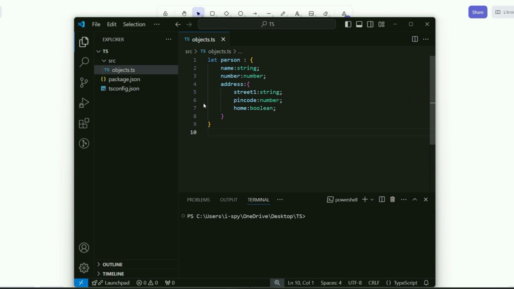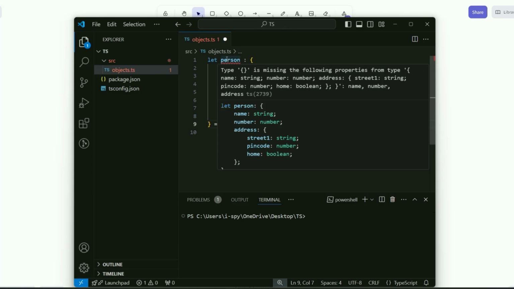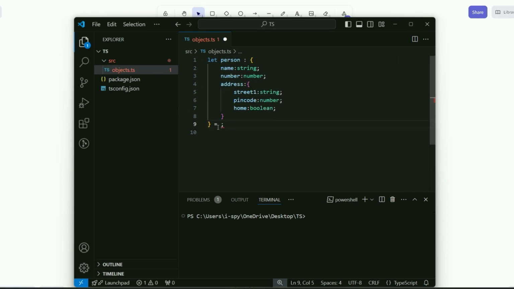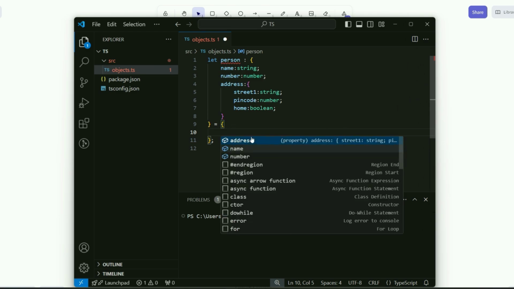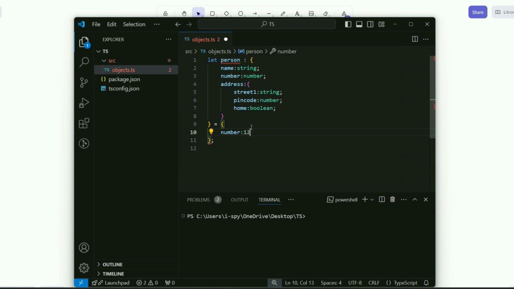Now, this is the variable with no value. Like, let's store empty object for now. It's not going to allow it because it is expecting some value for us. This object is missing the following properties from type. Maybe I can try to create those values. Now if I want to autofill these values in this object, in my IDE, I just need to click Control and space. It's automatically going to show me all the available properties I need to fill here. Number 1, 2. Again, Control and space.